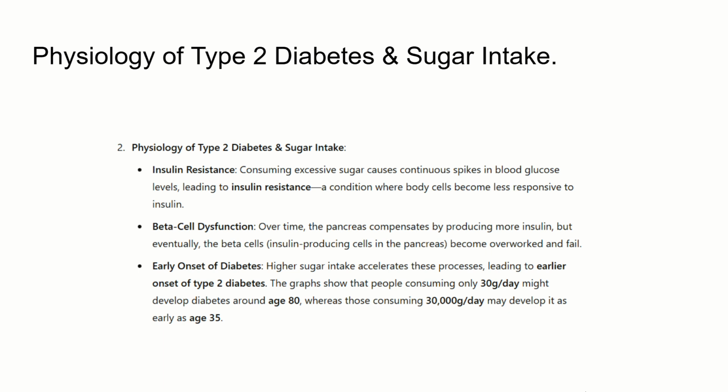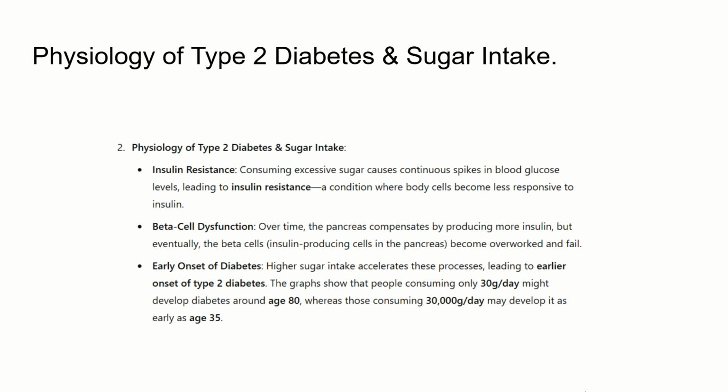Physiology of type 2 diabetes and sugar intake. Insulin resistance. Consuming excessive sugar causes continuous spikes in blood glucose levels, leading to insulin resistance, a condition where body cells become less responsive to insulin. Beta cell dysfunction. Over time, the pancreas compensates by producing more insulin, but eventually the beta cells, the insulin-producing cells in the pancreas, become overworked and fail.